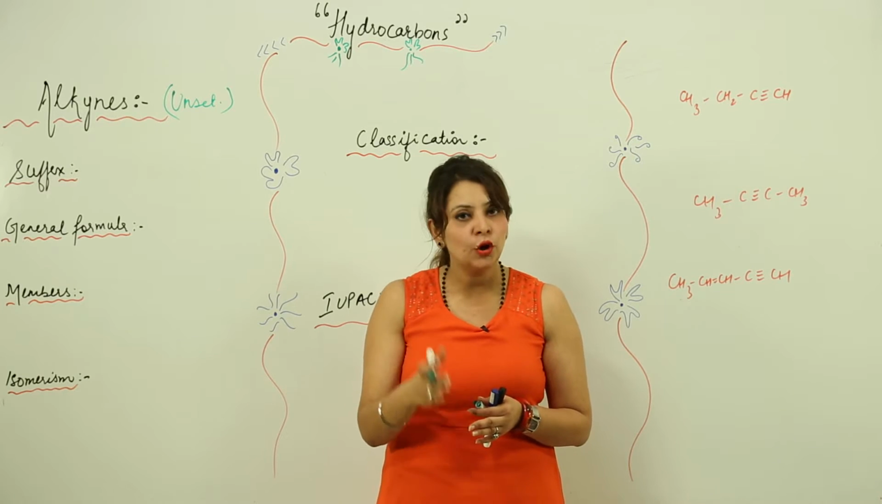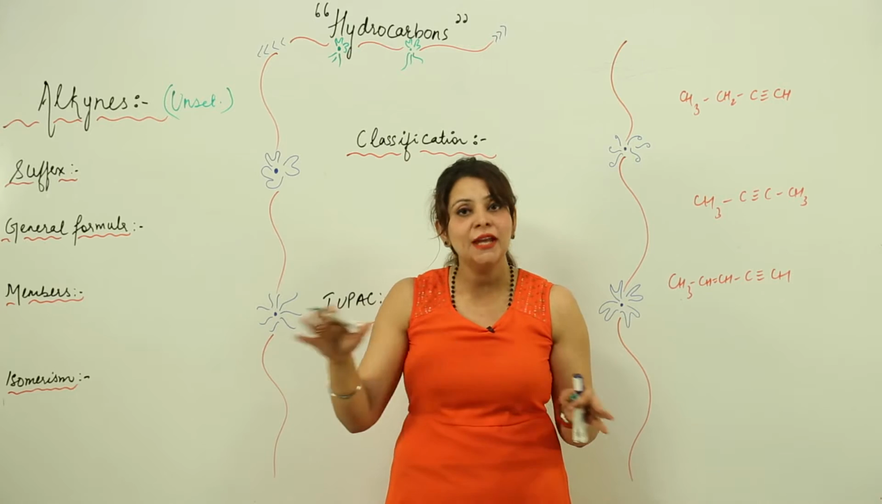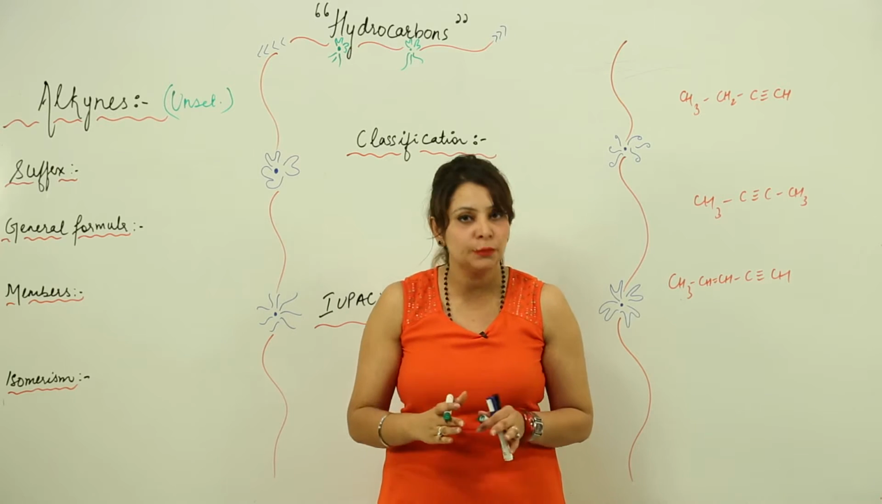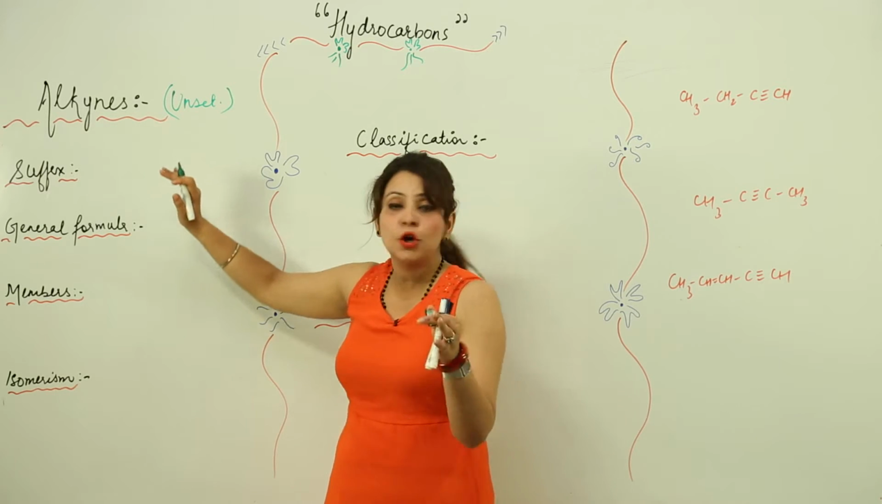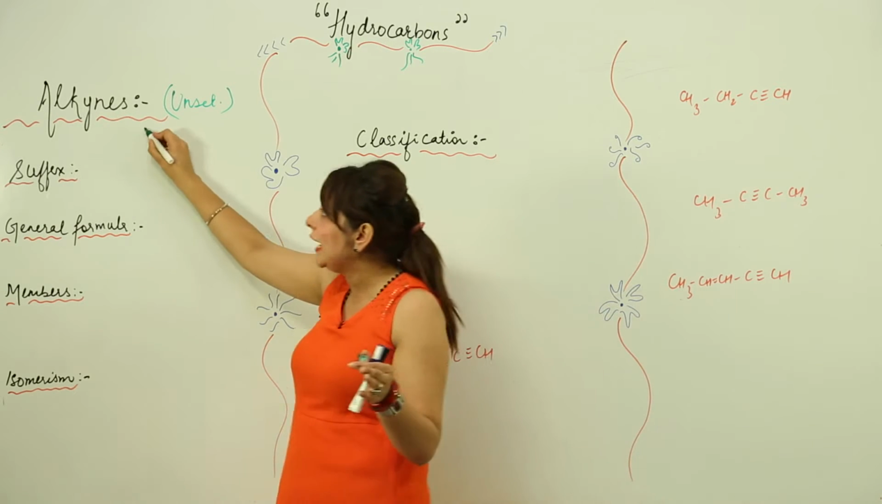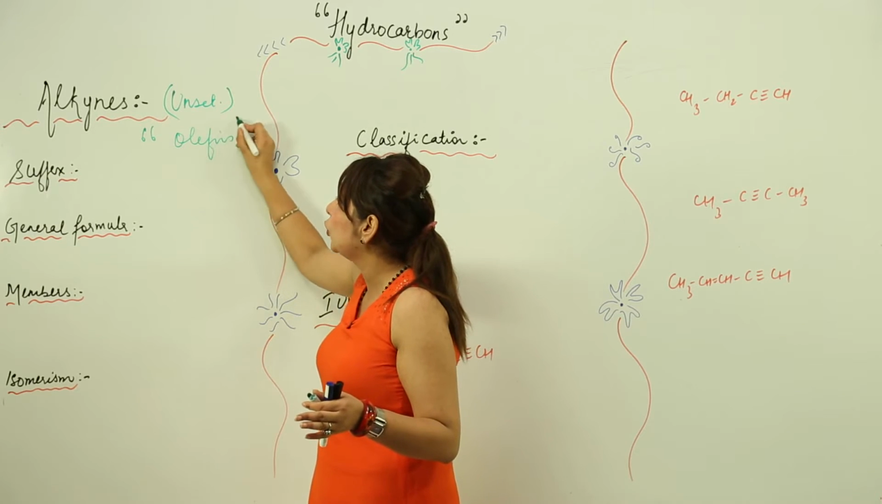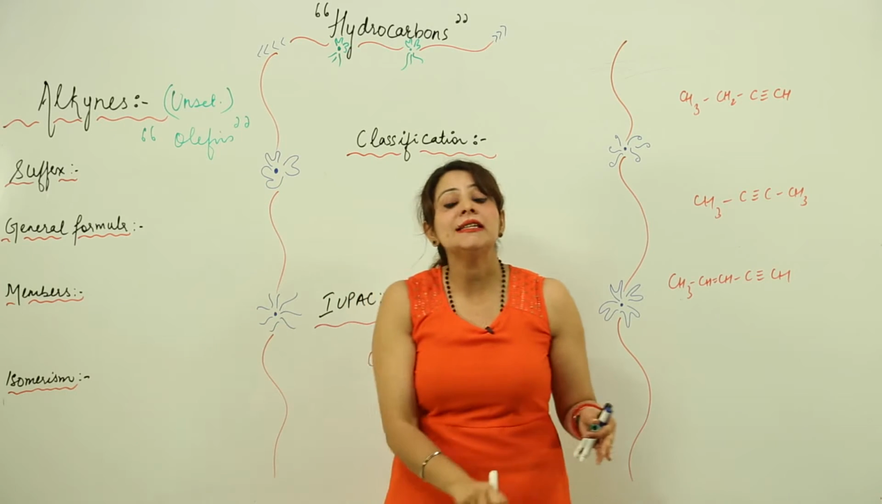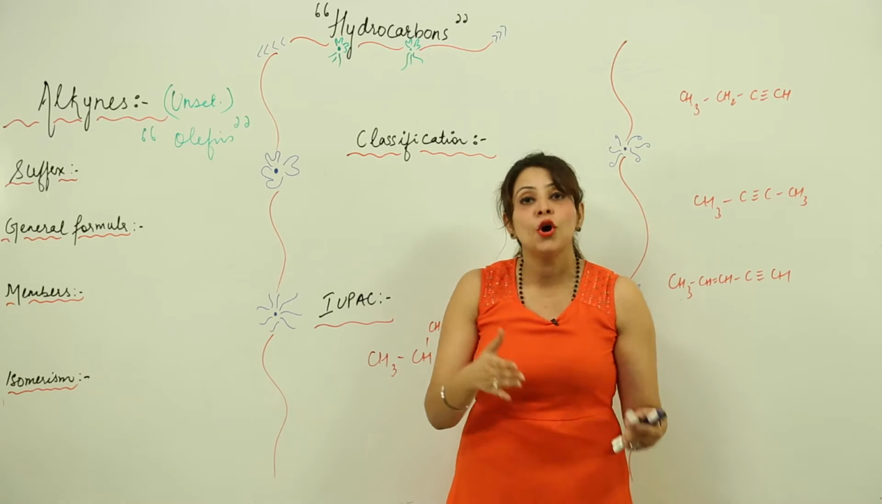The double bond one we have already done, and now we are going to start with the chain which will contain at least a minimum of one triple bond, and that is what is called alkynes. If we talk about the common name, like alkenes were called olefins, likewise alkynes are also called olefins. The reason behind it is the same, that they are oil forming.